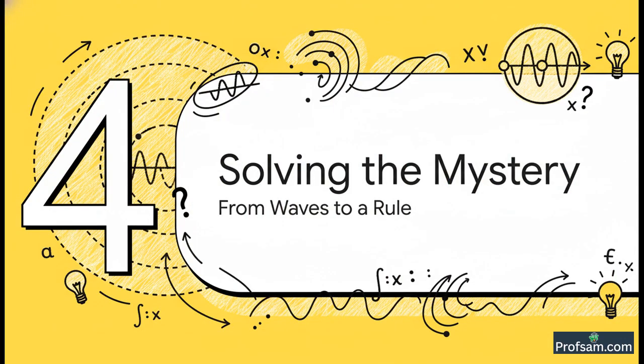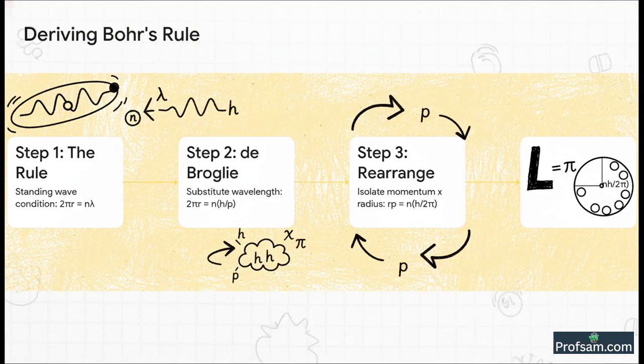A stable electron orbit must be a standing wave. Now for the amazing part. Let's use this simple physical idea and just a little bit of Class 10 math to derive Bohr's mysterious rule. No more guessing needed. Let's do this together. It's very easy. Just watch.